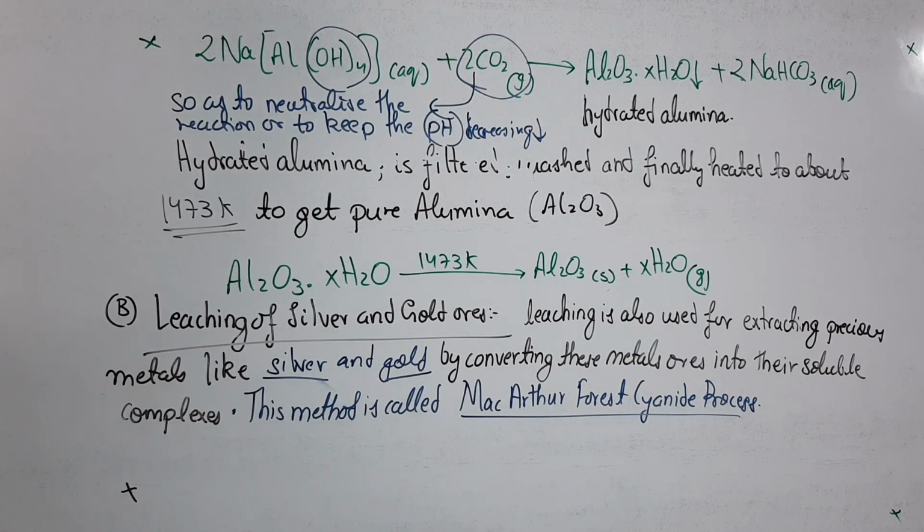You just need to understand some basic concepts, then you have to just mug up the things, especially the reactions and the name itself. And yes, temperature is also important, because if it asks the Baeyer process, the examiner will see whether you are writing 1473 Kelvin or not, whether you are doing the reaction with CO2 or not, because these are the important key points which the examiners mark. So in the MacArthur-Forrest cyanide process, what are the reactions? I'll just tell you, just have a look at this and proceed to the next slide.